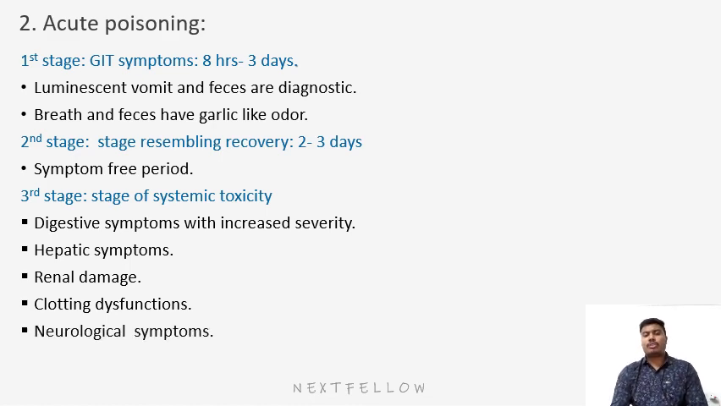And it also causes neurological symptoms. The CNS is also involved, which causes convulsions, delirium, and coma. Death usually occurs due to shock, renal insufficiency, hepatic failure, or depression of the CNS or CNS damage. Okay, so this is the acute poisoning.